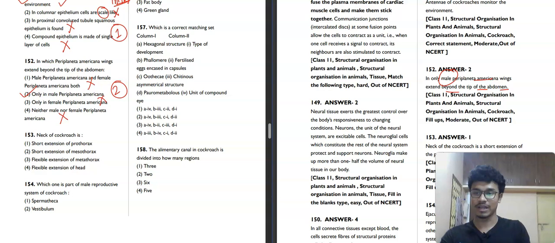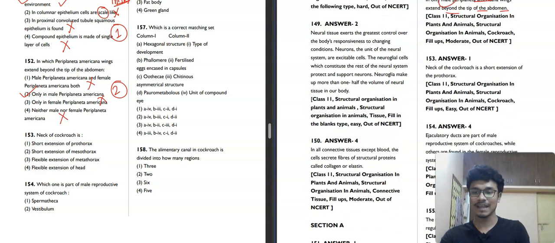Now moving towards the next question, that is 153. It is asking whether the neck of the cockroach is a short extension of the prothorax, a short extension of the mesothorax, a flexible extension of the metathorax, or a flexible extension of the head. Basically, the neck of the cockroach is a short extension of the prothorax. So the first option will be our correct answer for this question.